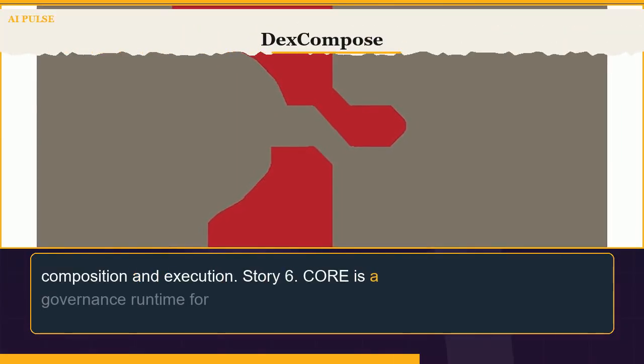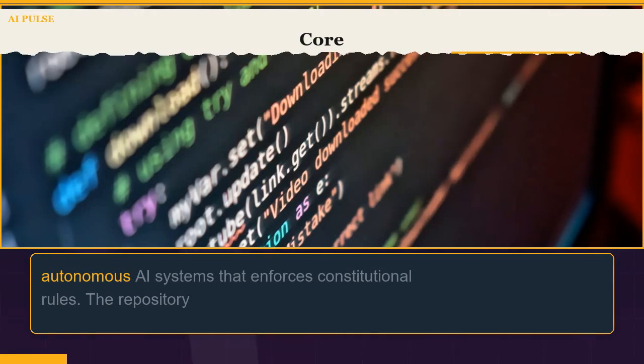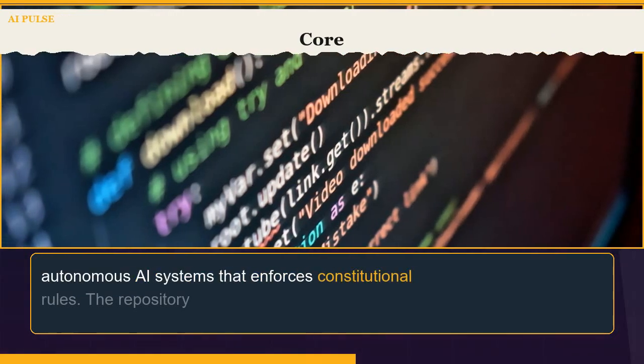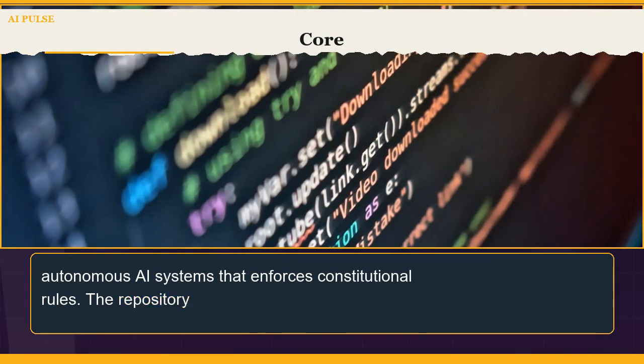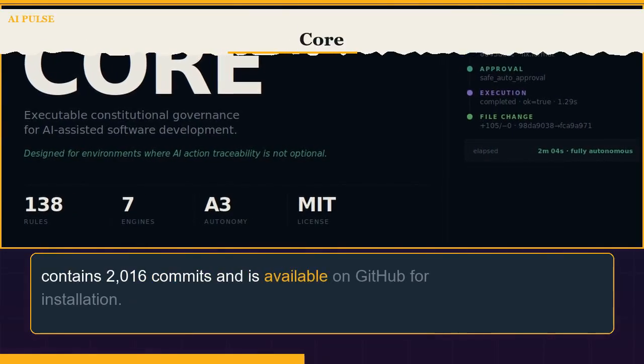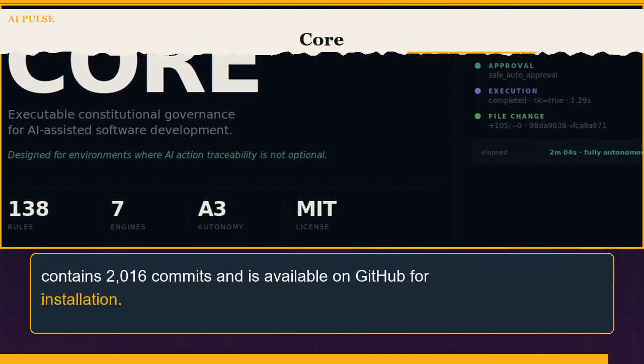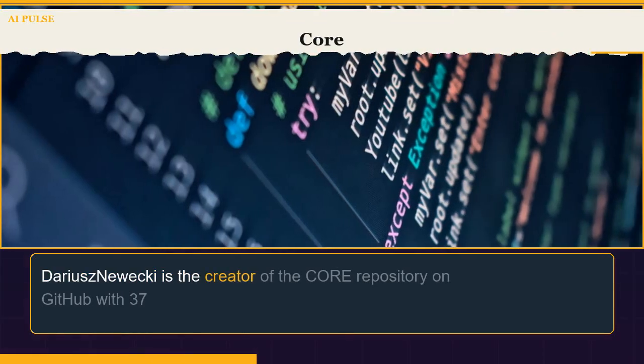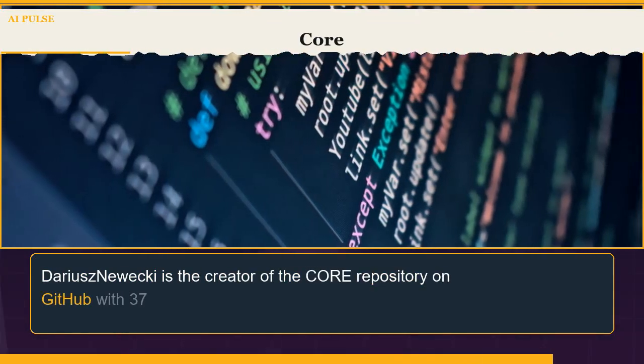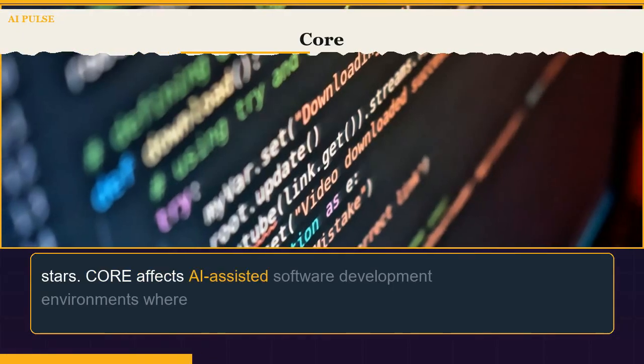Story 6. Core is a governance runtime for autonomous AI systems that enforces constitutional rules. The repository contains 2016 commits and is available on GitHub for installation. Darius Nowicki is the creator of the Core repository on GitHub with 37 stars.